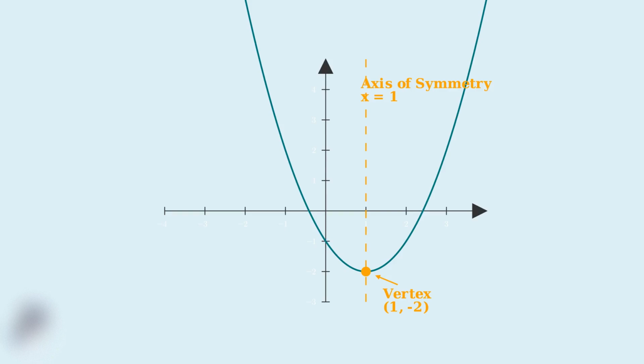Every point on the left side has a corresponding point on the right side at the same distance from the axis of symmetry. Understanding these concepts is crucial because they help us analyze quadratic functions quickly and solve real-world problems involving projectile motion, optimization, and many other applications.